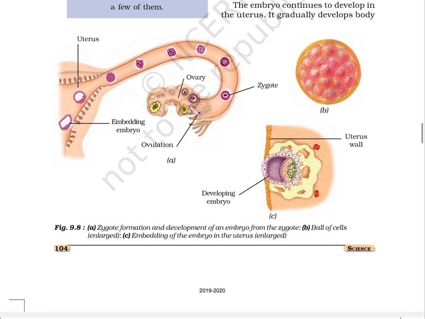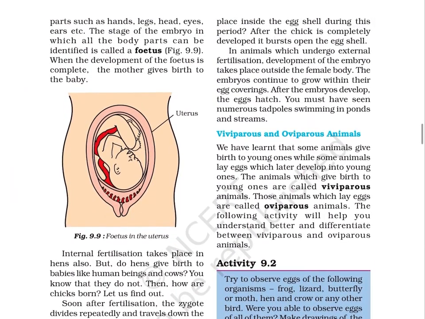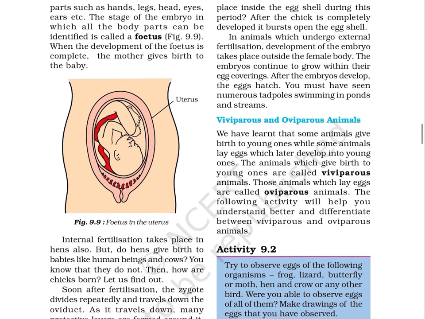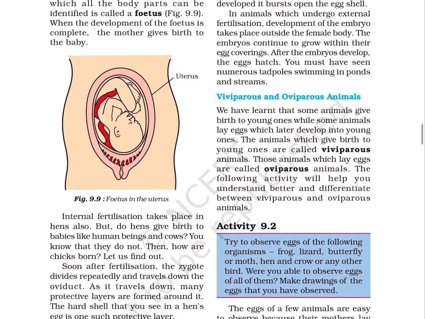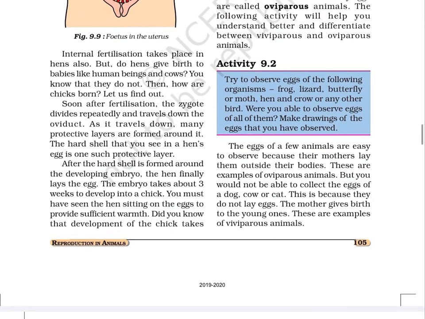Page 105. The stage of the embryo in which all the body parts can be identified is called a fetus. Figure 9.9. When the development of the fetus is complete, the mother gives birth to the baby. Figure 9.9. Fetus in the uterus. In the image, we can clearly see the uterus. Internal fertilization takes place in hens also.